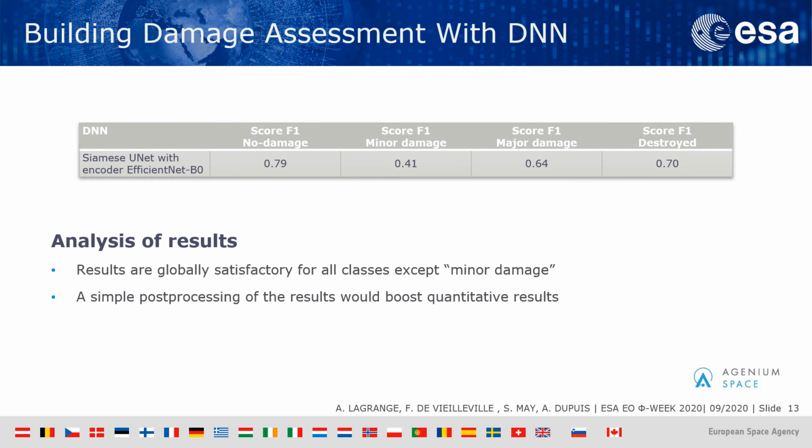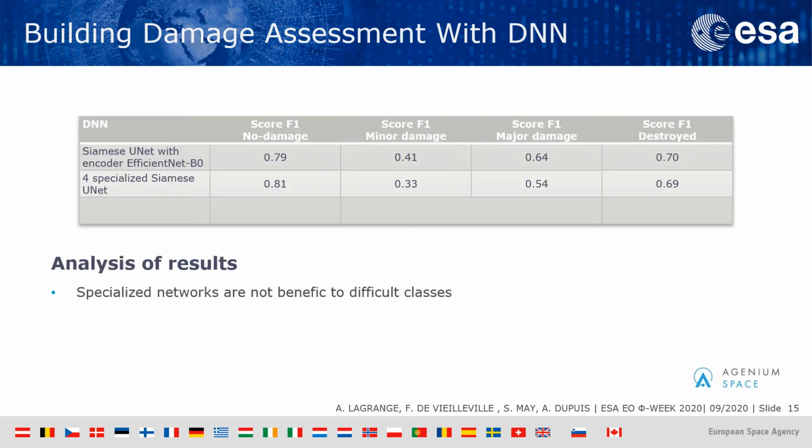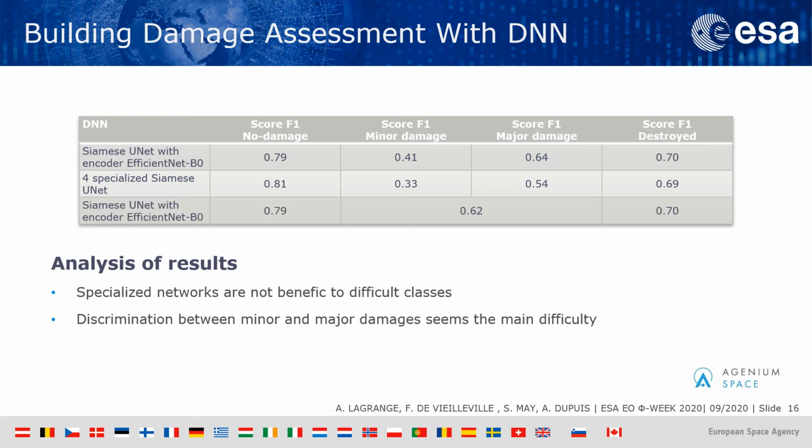Now, if you look at some quantitative results, we can see that except for the minor damage class, the results are quite good. We tried to use a specific strategy in order to better classify the minor damage class, and to do it, we trained 4 specialized networks in a one-versus-all manner, and then merged the results. We show that this strategy is actually not reliable. However, if we merge the minor and major classes, we are able to obtain good results.